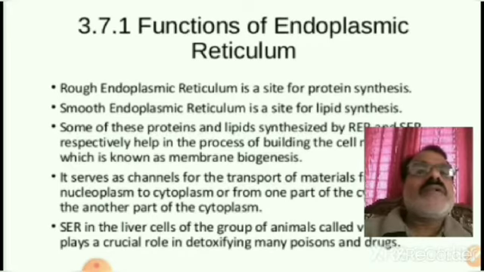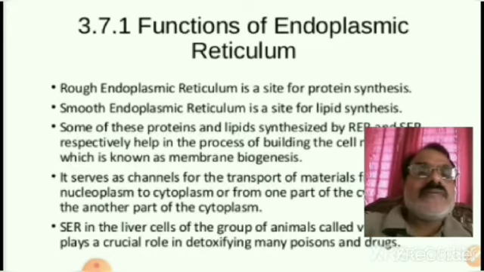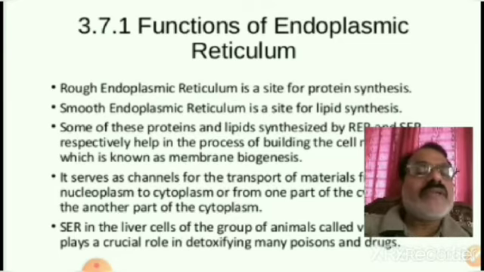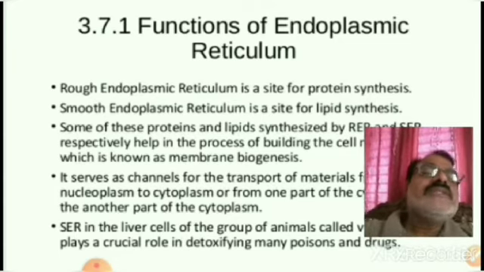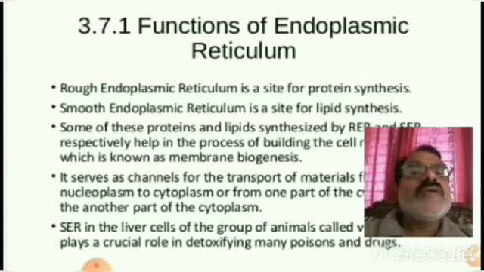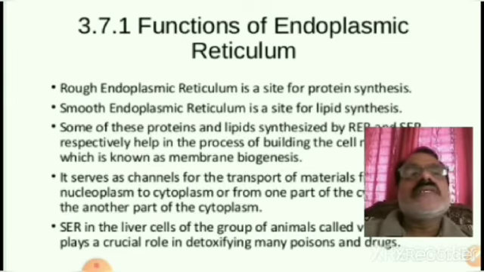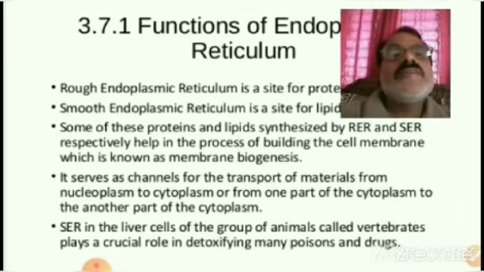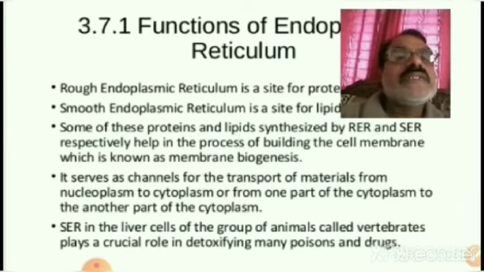Rough endoplasmic reticulum is a site for protein synthesis, because ribosomes are present in the RER, and wherever ribosomes are present, they are meant for protein synthesis. Smooth endoplasmic reticulum is a site for lipid synthesis, that means lipids are prepared here. Some of these proteins and lipids synthesized by